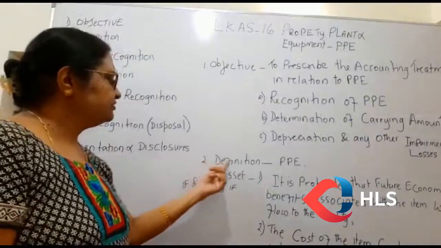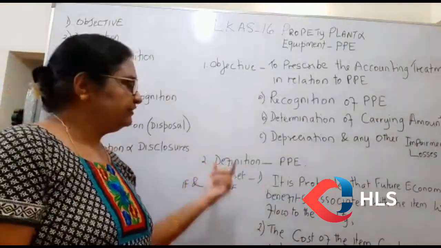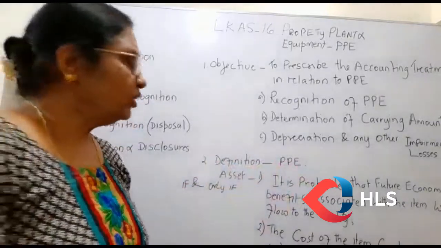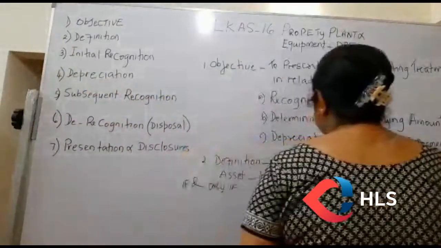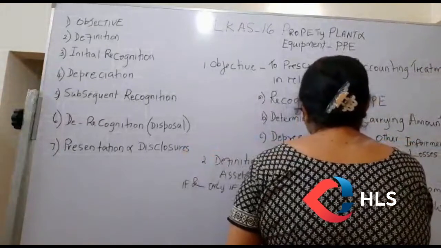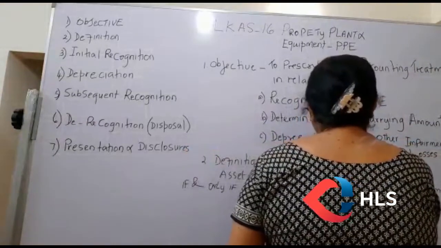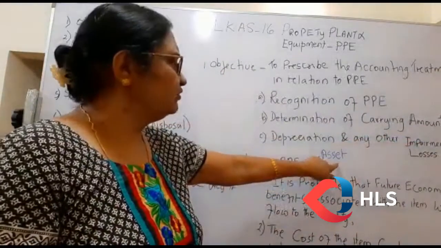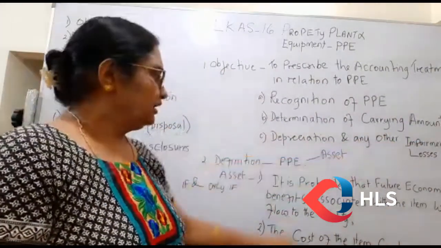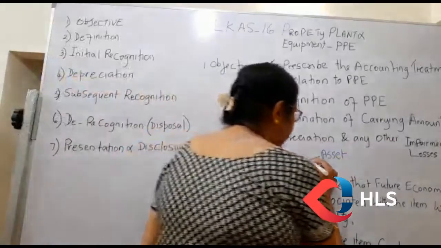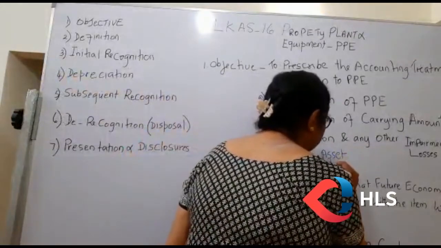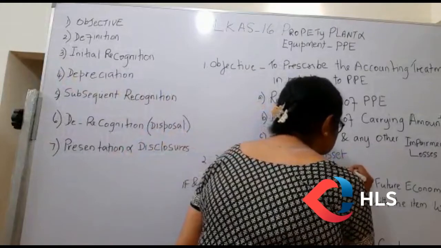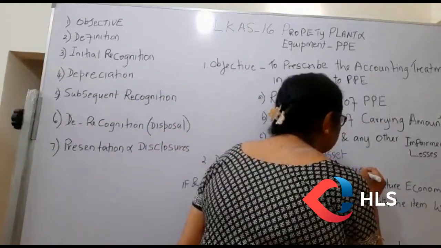So number 2 is definition. Definition of property, plant and equipment. You know property, plant and equipment is an asset. First of all, it is an asset, so it should meet the definition of an asset. Then the next step will be, it is classified as a non-current asset.